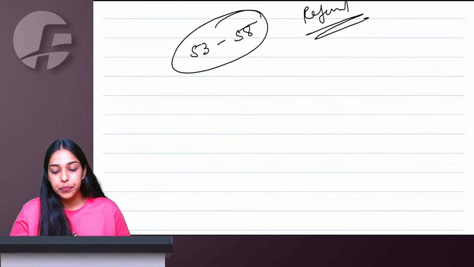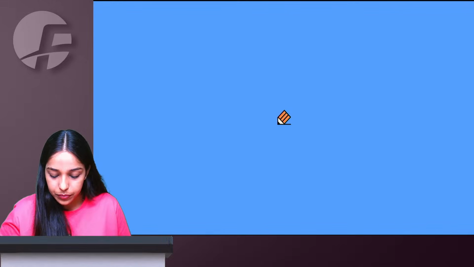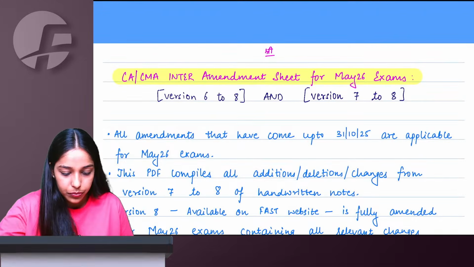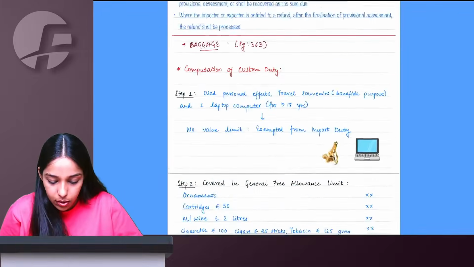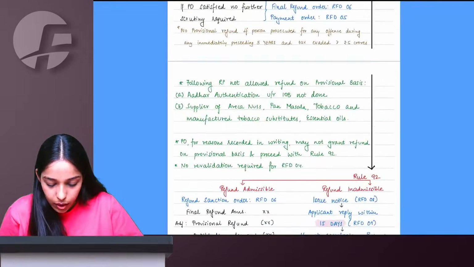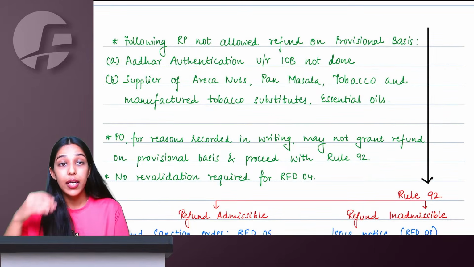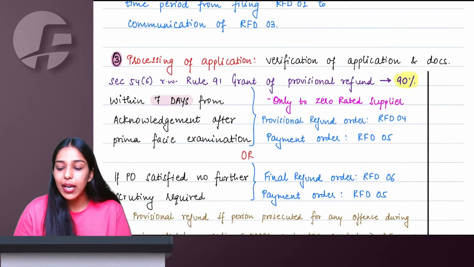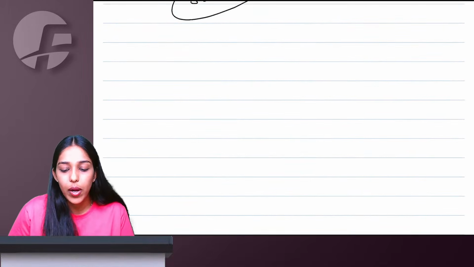I will show it to you in the amendment sheet. Yes, here. If your Aadhaar authentication is not done, or you are a supplier of areca nuts, pan masala, tobacco substitutes, essential oils, then provisional refund will not be allowed to you. Other normal people get 90% provisional refund within 7 days of applying for refund.